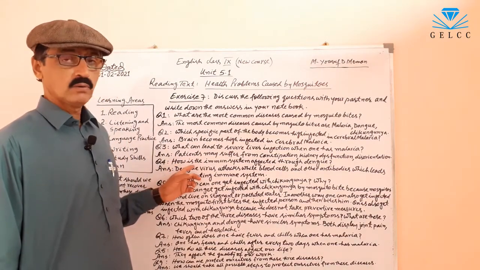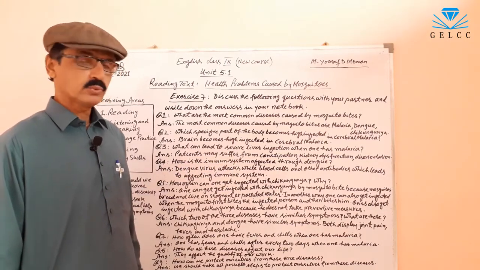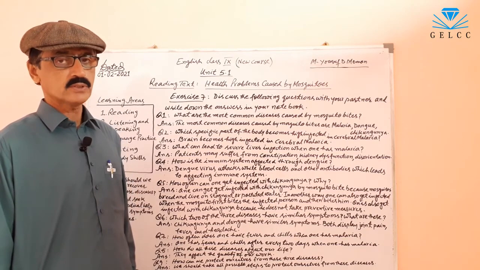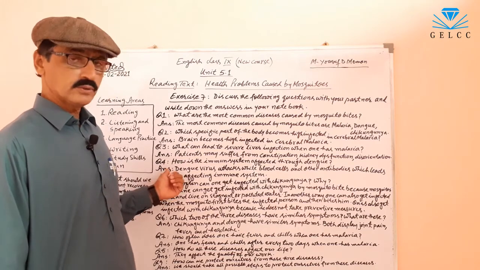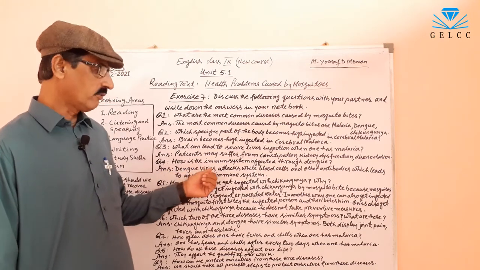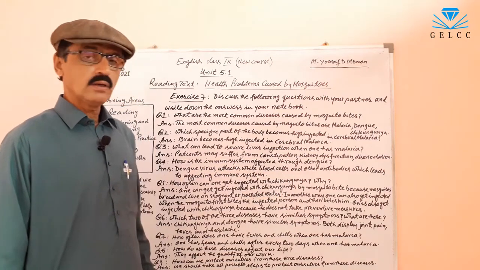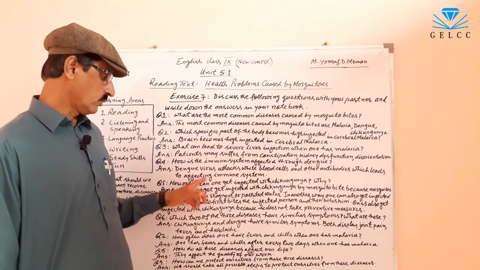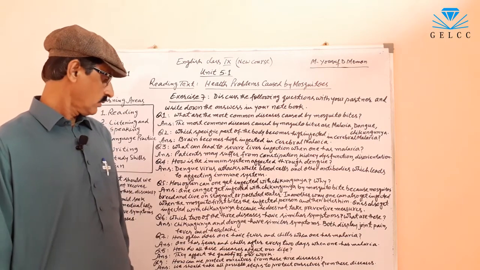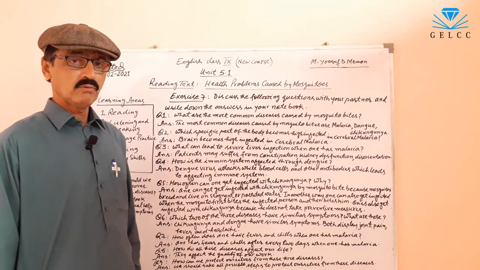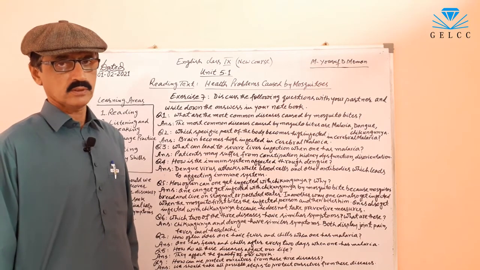Now question number 4. How is immune system affected through dengue? The answer of this question is dengue virus attacks white blood cells and other antibodies, which leads to affecting immune system. The dengue virus attacks white blood cells. In this way, immune system is affected.